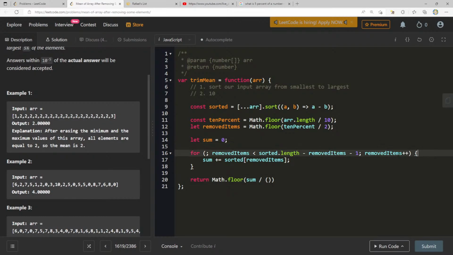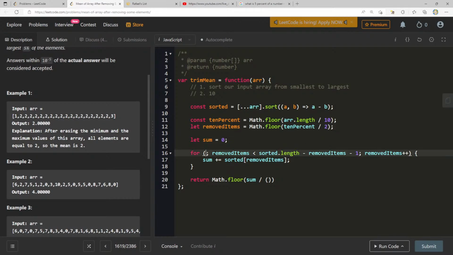Because I'm changing removed items inside of my array in here, inside of this for loop, so that's not good. What is it that I'm trying to do, right? I essentially want to get this range, add up all these numbers, and just divide it by the amount of numbers in that range. Is it the same thing here? So if this is 1, I want to do removed items.length minus, I guess I can do -1 here.